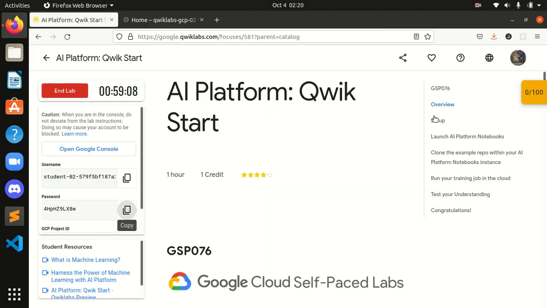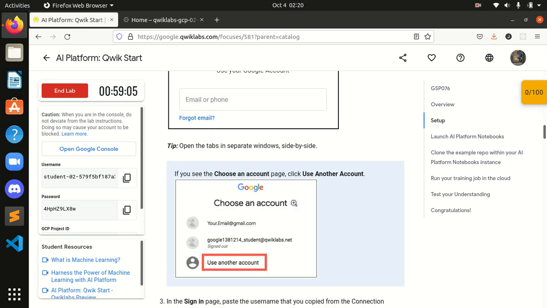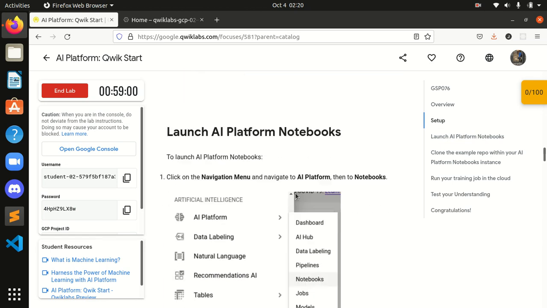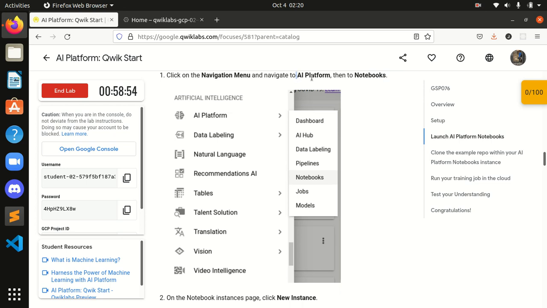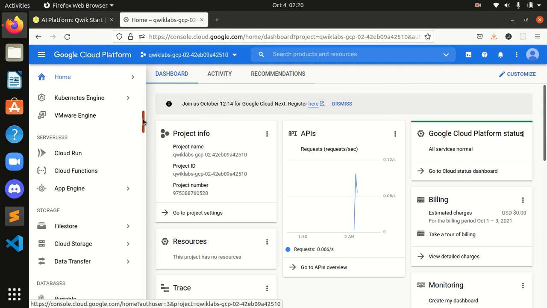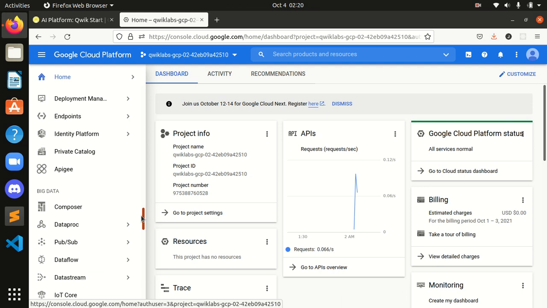Okay guys, here we are. Now what is the setup? Let's see the setup of this lab, and we have already set it up. Now this is my first task: launch AI Platform Notebooks. For that I have to go to the navigation menu, AI Platform and Notebooks. Okay, here is our navigation menu, guys, and from here I will get into AI Platform.